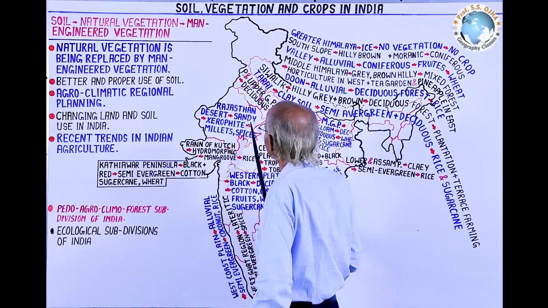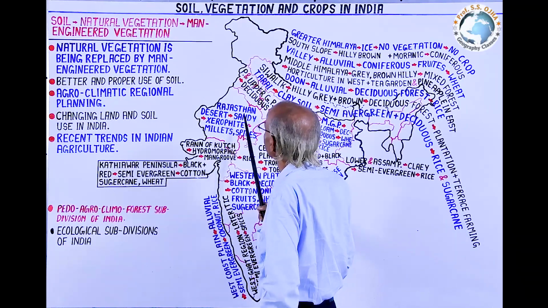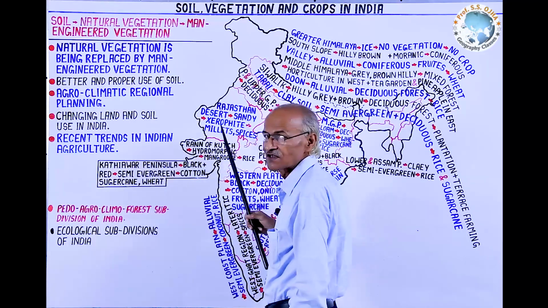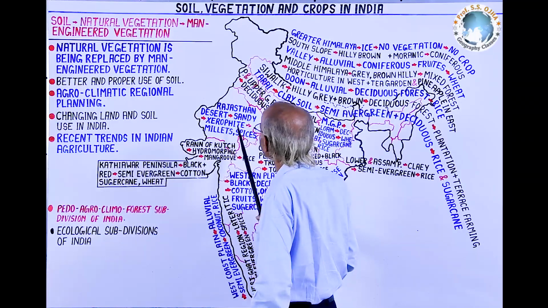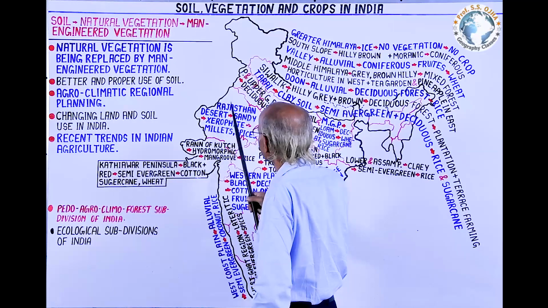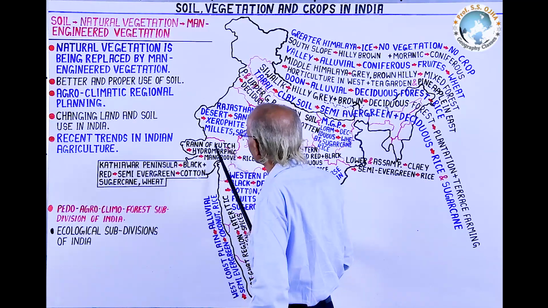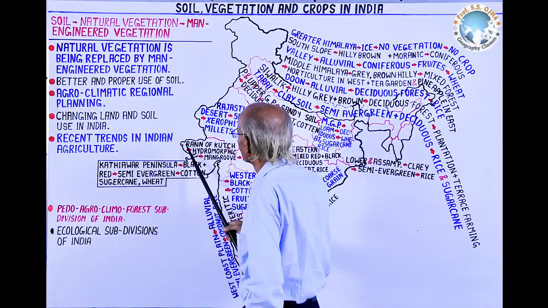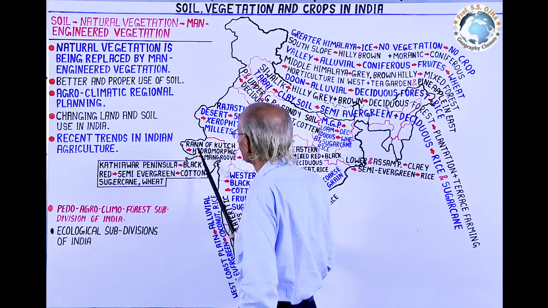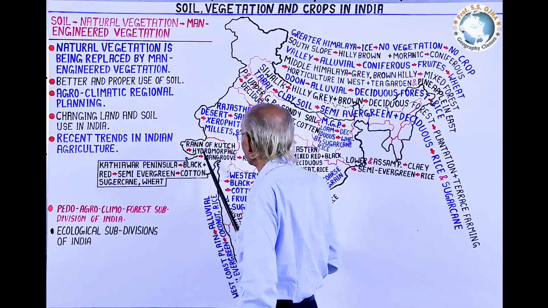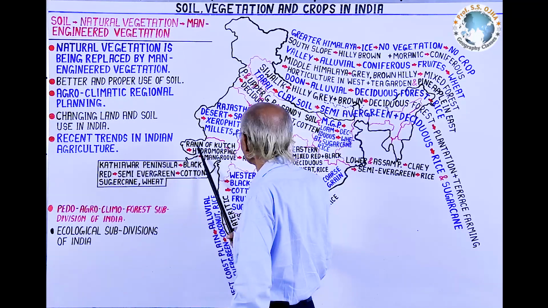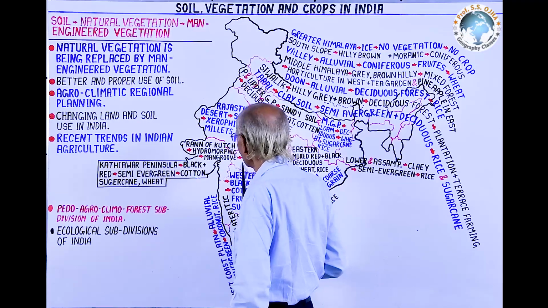But in the absence of dense forest here in Rajasthan, there is the provision of sprinkling and drip and canal irrigation, with the help of which here millets and spices and coarse grain crops are produced. To the south of it is the Rann of Kutch in Gujarat state, where there is hydromorphic soil because it is a waterlogged area, and here there is growth of mangrove forest. No agriculture is practiced except rice in the highland areas.